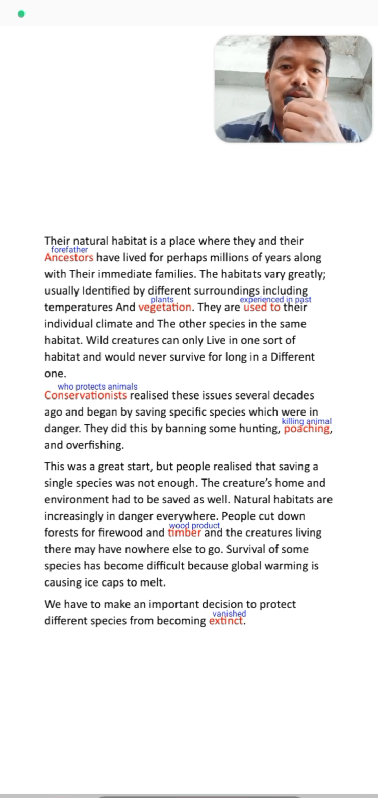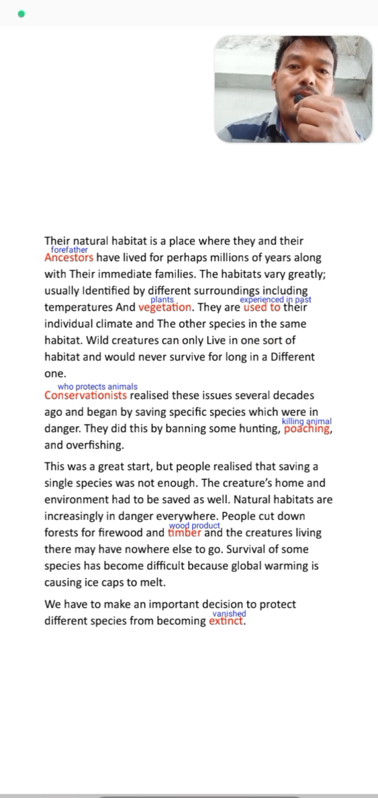The habitats vary greatly, usually identified by different surroundings including temperature and vegetation. Vegetation here means plants. They are used to their individual climate and the other species in the same habitat. Wild creatures can only live in one sort of habitat and would never survive for long in a different one.